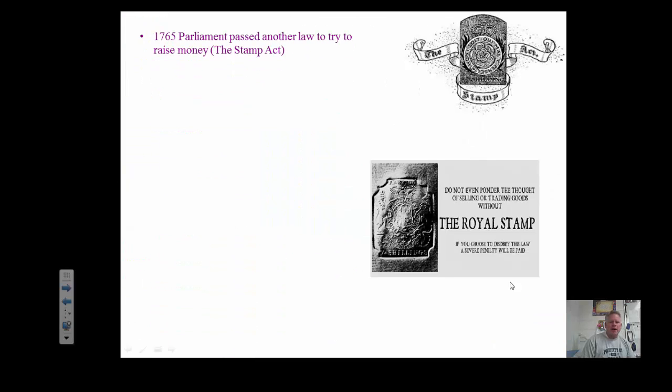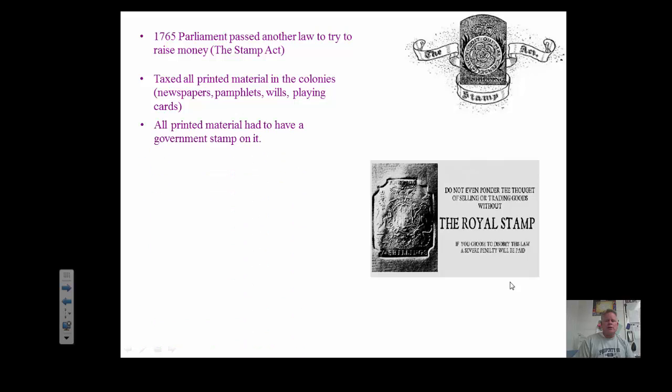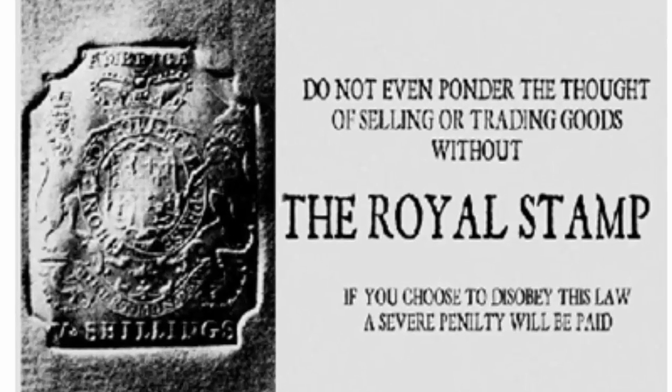All right, the Stamp Act. In 1765, Parliament passed another law to try to raise money, and it was called the Stamp Act. The Stamp Act taxed all printed materials in the colonies, like newspapers, pamphlets, wills, playing cards, anything made of paper. They came up with these stamps, like this one, and this one, and this one, which had to be stamped onto the paper. And if you didn't have the stamp, that means you didn't pay the tax.